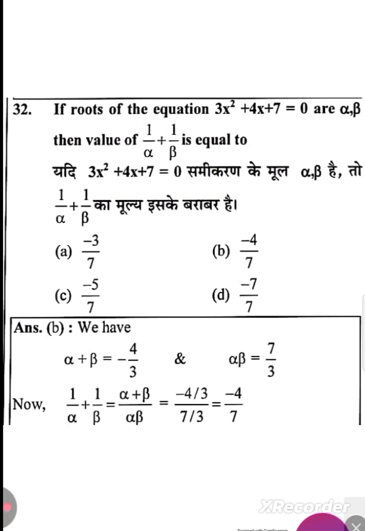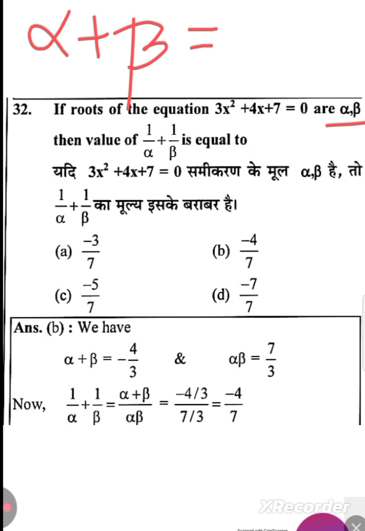The next one is, if the roots of the equation 3x square plus 4x plus 7 equal to 0. So they have given you a quadratic equation 3x square plus 4x plus 7 equal to 0, and the roots of that polynomial are alpha and beta. Then I have to calculate 1 by alpha plus 1 by beta. So already we know the sum of the roots. They have given you alpha and beta are the roots.